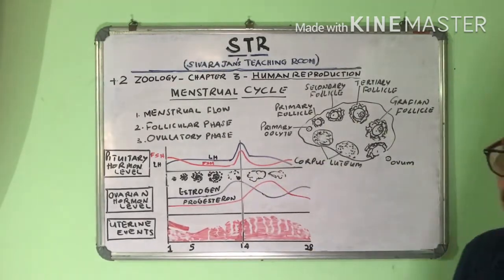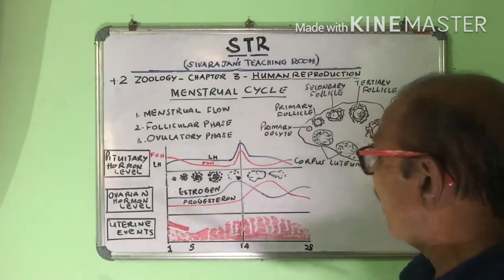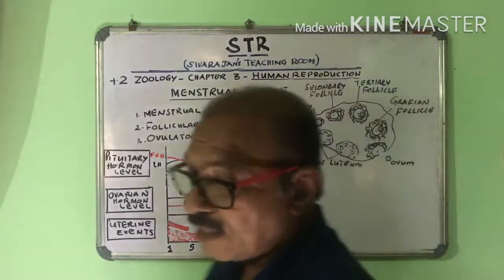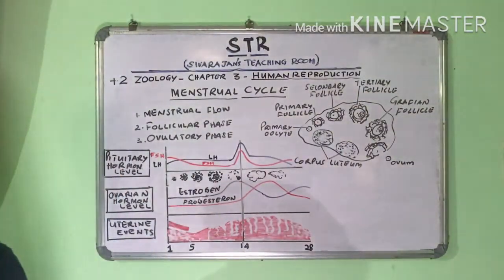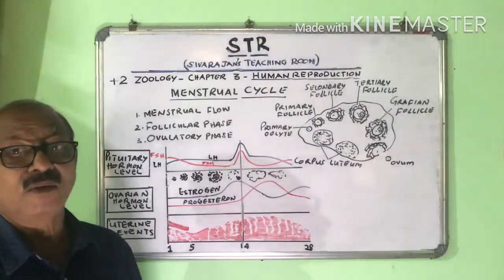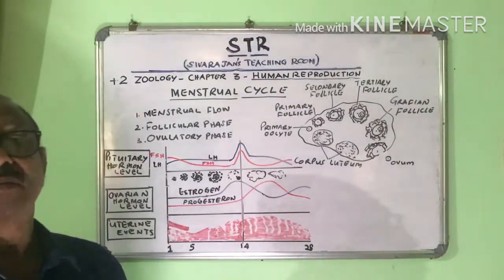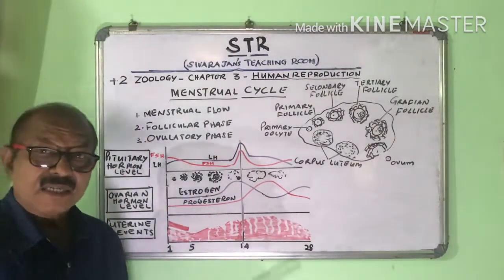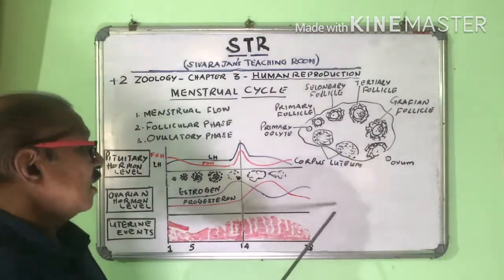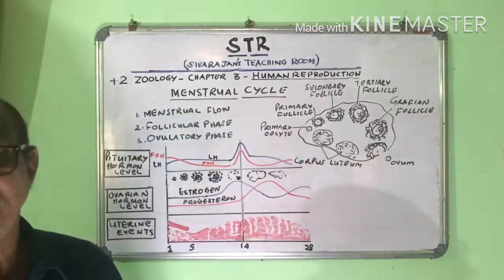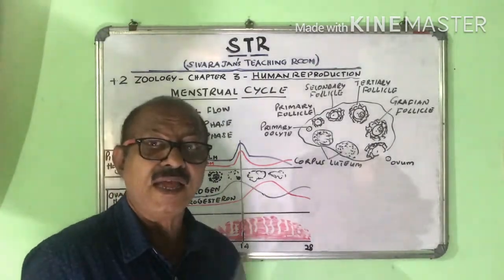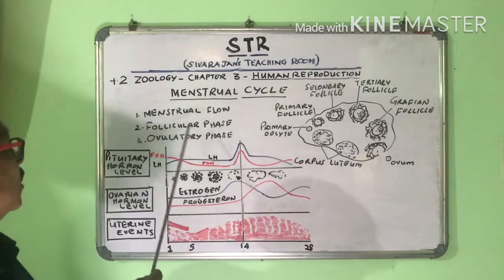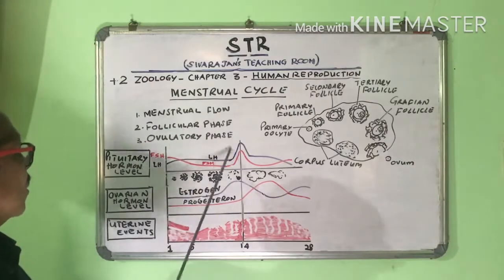The total changes that take place in the ovary and in the uterus are together called the menstrual cycle. So the menstrual cycle is the reproductive cycle that takes place in primate mammals, and human beings are in that group of animals that come under primates. It begins after puberty, and in human females the cycle occurs in 28 to 29 days. The menstrual cycle has three stages: menstrual flow, follicular phase, ovulatory phase.